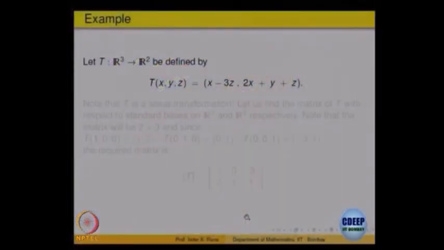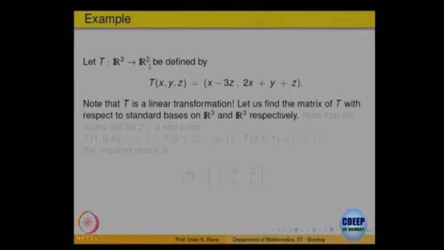We looked at an example last time. Look at the linear transformation T from R3 to R2, given by T of x y z, an element in R3, the image is x minus 3z, 2x plus y. It is easy to check that this is a linear transformation. Let us fix a basis on R3 and a basis on R2 and find the matrix of this linear transformation.